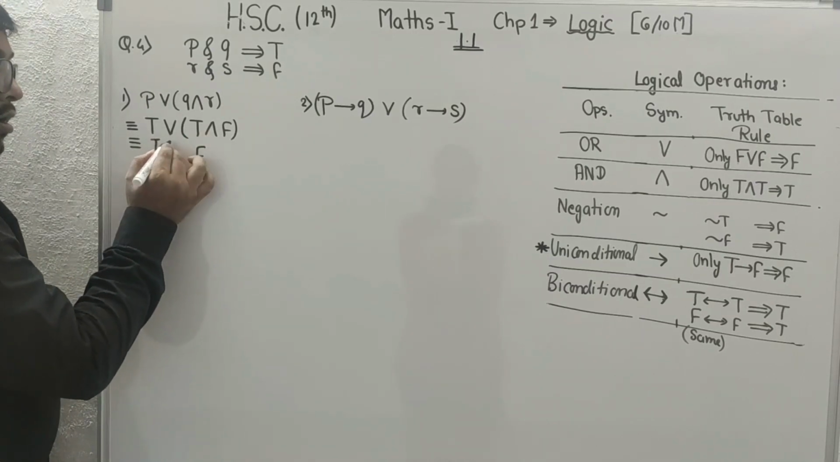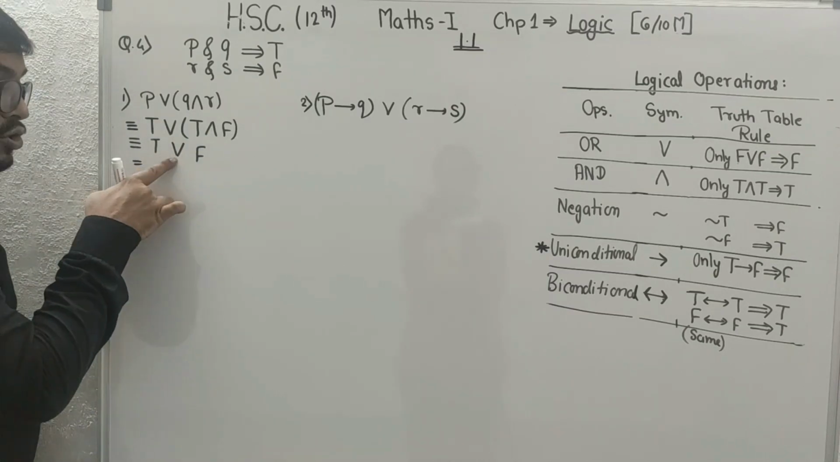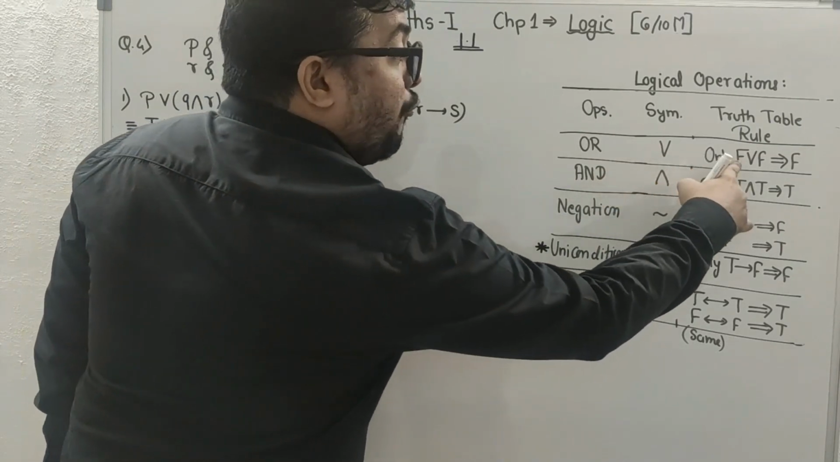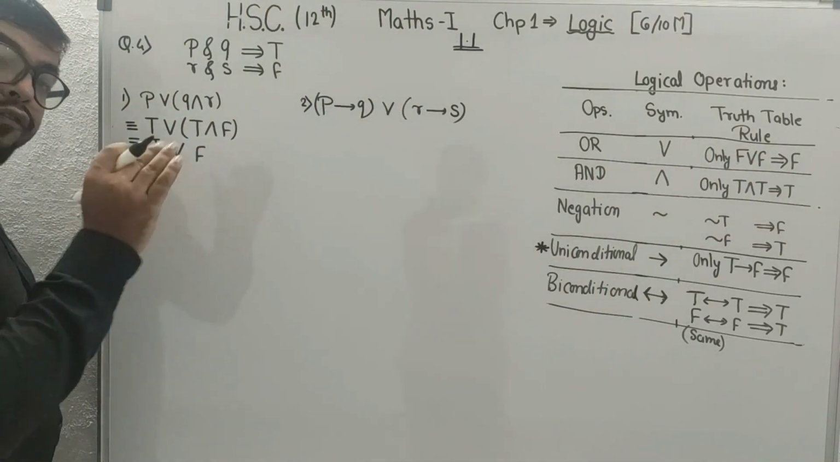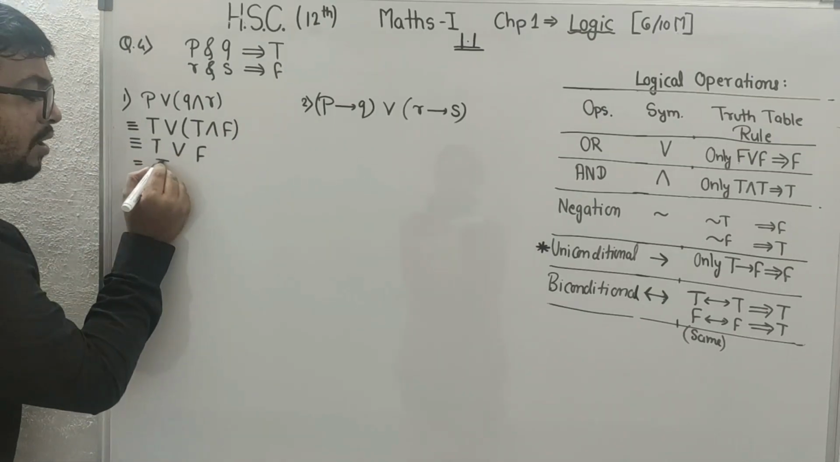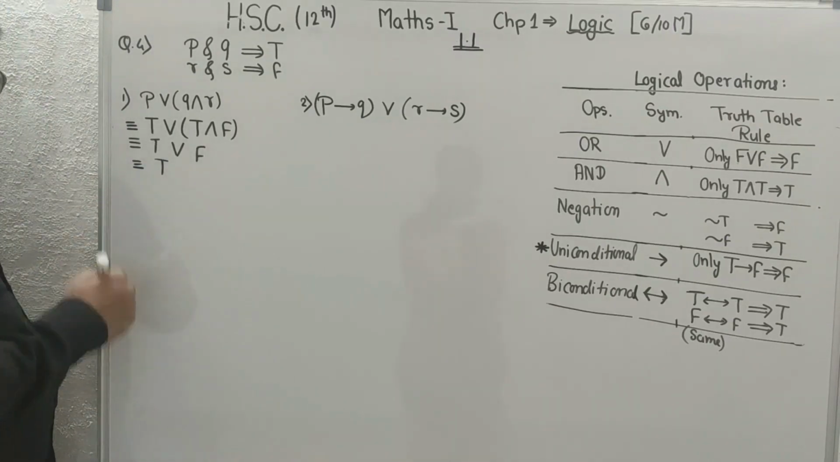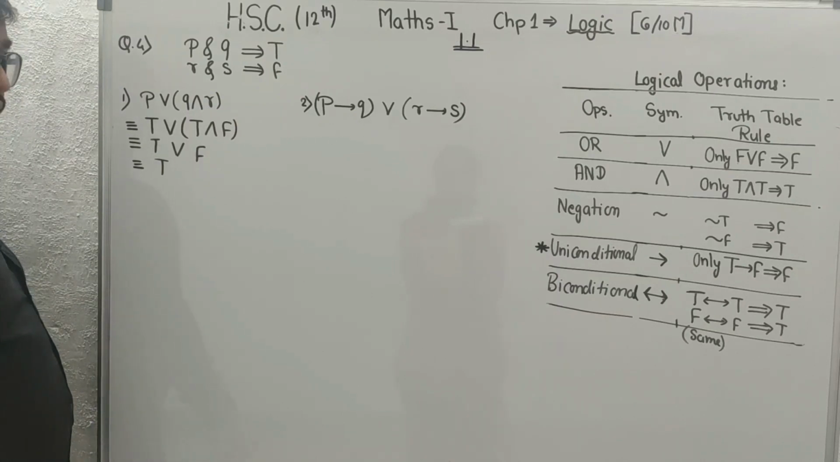Now you will write both things. Next operation is OR. What is the rule of OR? Only false or false becomes false. It means when both sides are false, only then it will be false. Are both sides false? No. So it will be true. That's all you have to do. And you can write the final answer. The truth value of the given statement is true. You should write the final answer.